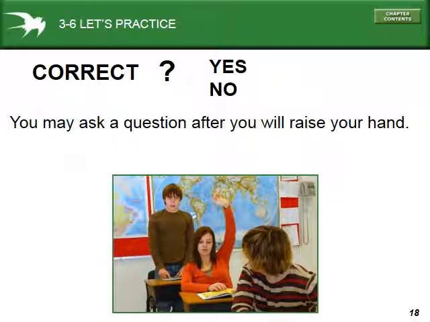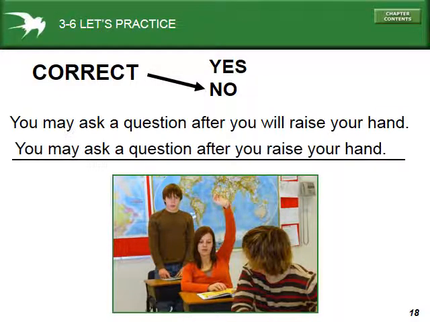So let's look at these ones. Are these correct or incorrect? You may ask a question after you will raise your hand. Well, we're talking about time clauses, so we need to recognize what the time clause is. The time clause will be after you will raise your hand. So in the time clause, are we allowed to use the future tense? The answer is no, right? So you may ask a question after you raise your hand.